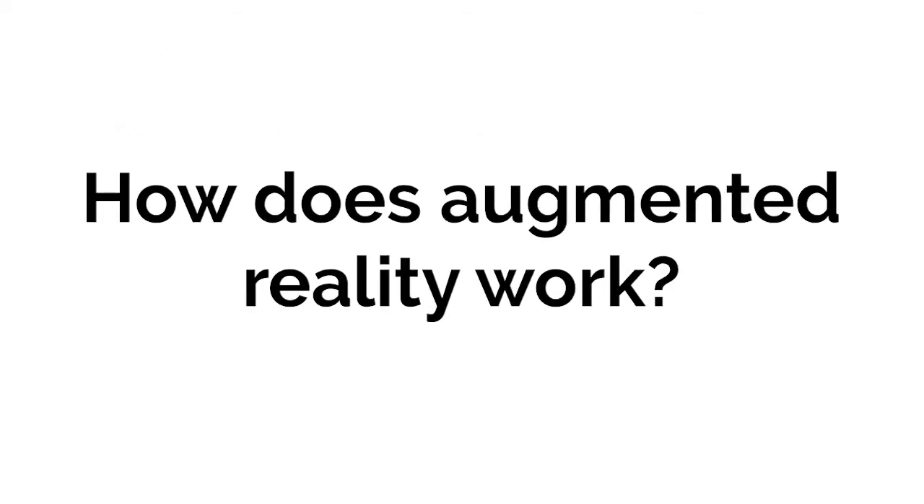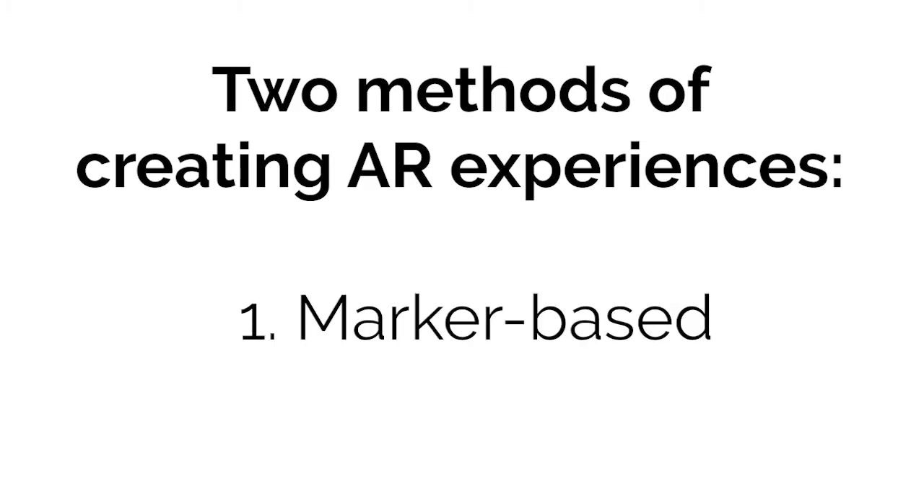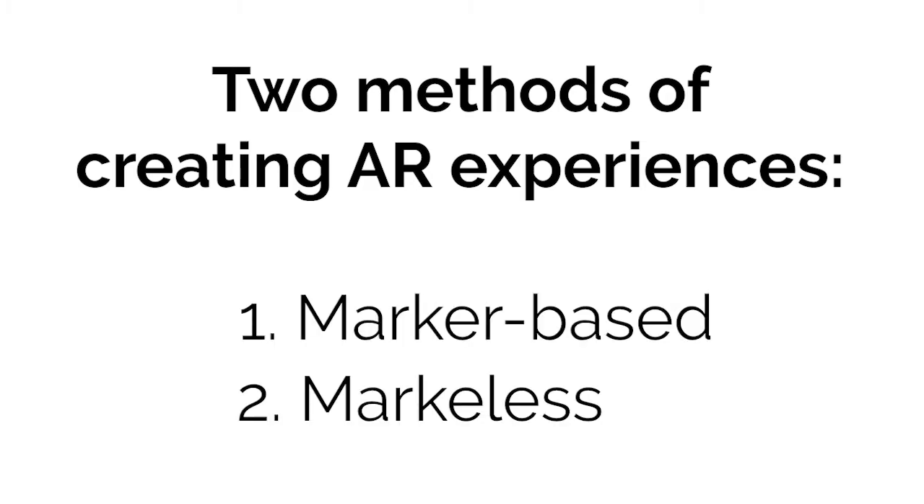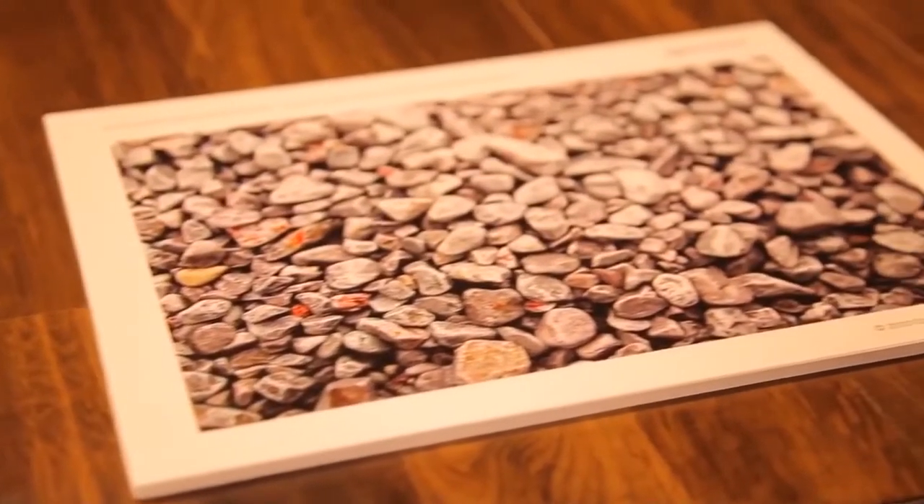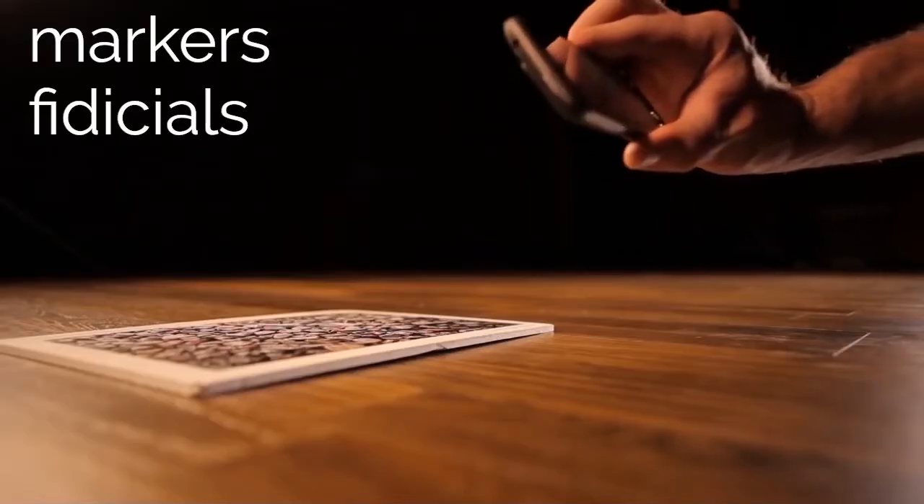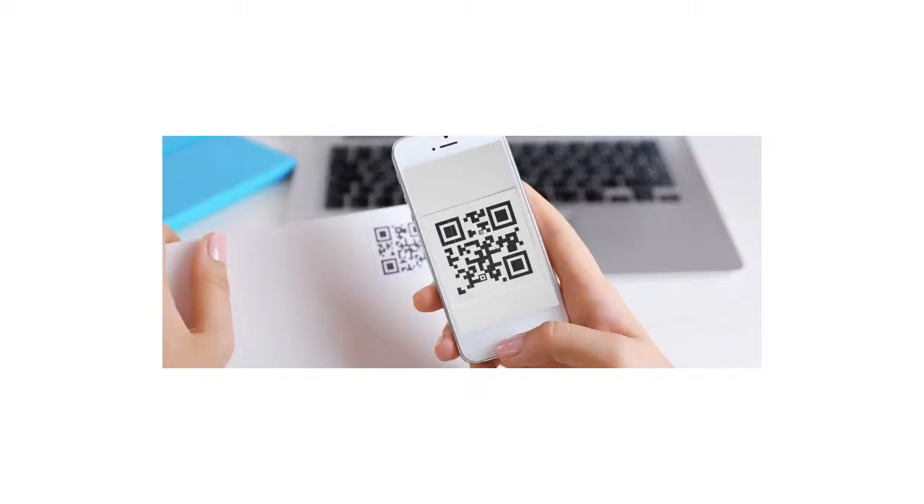So how does augmented reality actually work? There are two methods of creating augmented reality experiences: marker-based and marker-less. In marker-based AR, the application uses your device's camera and looks for specified images known as markers, fiducials, or image targets. It works just like scanning a QR code.